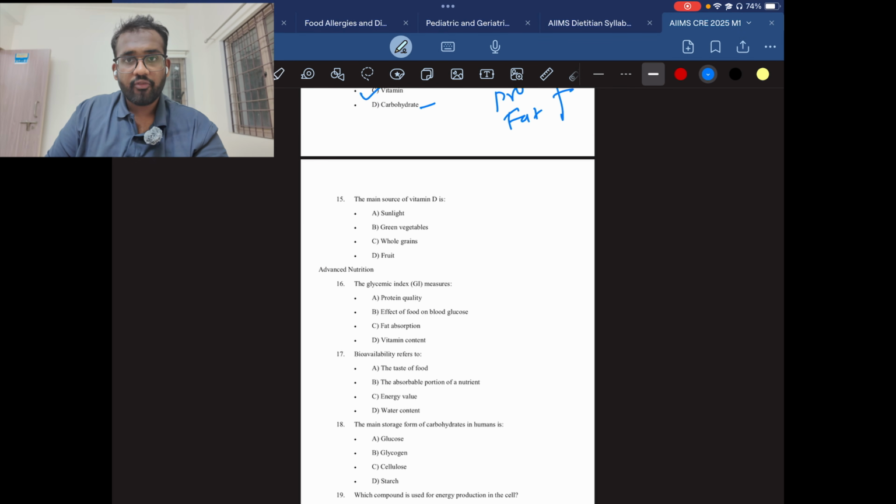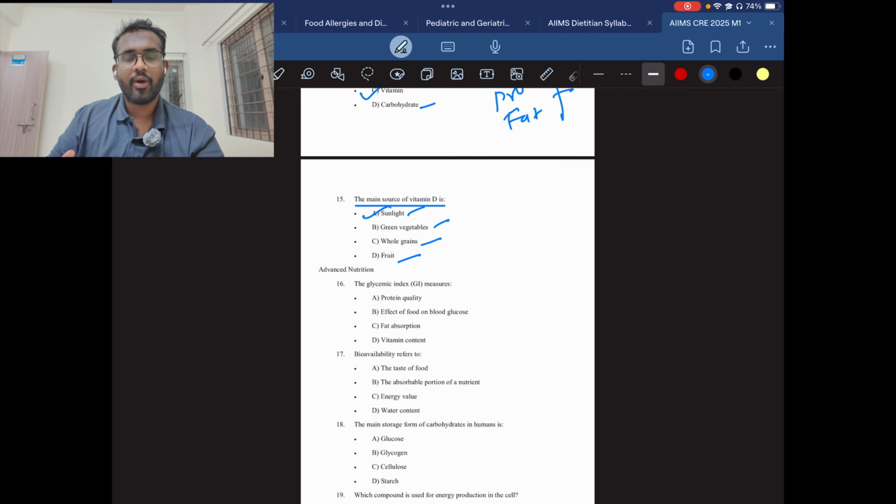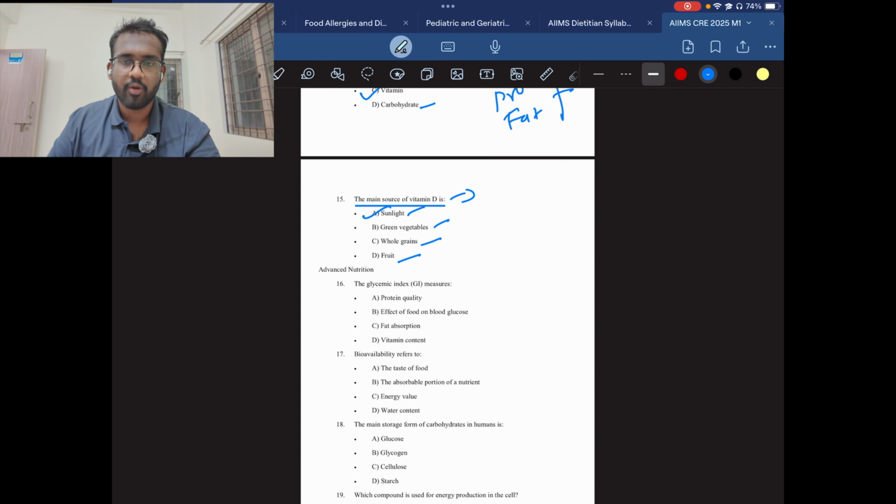And then question number 15: the main source of vitamin D is sunlight, green vegetables, whole grains, fruits. Here the answer will be sunlight. Sunlight is an abundant vitamin D source. We can directly absorb it from the sunlight. So how this vitamin D will be absorbed in the body, I will be explaining now in detail. There will be no other video where you have to go and watch it. This video is enough to understand how vitamin D absorption happens in the body.